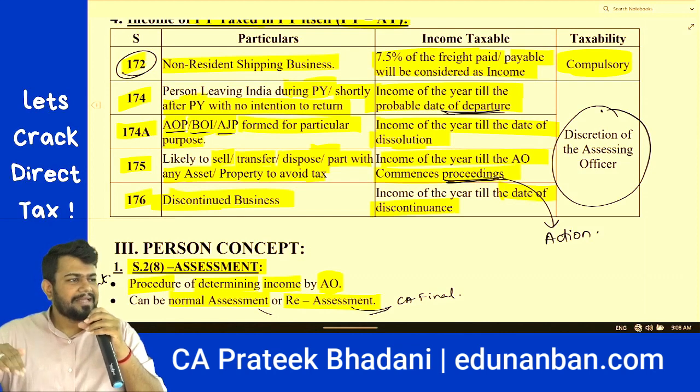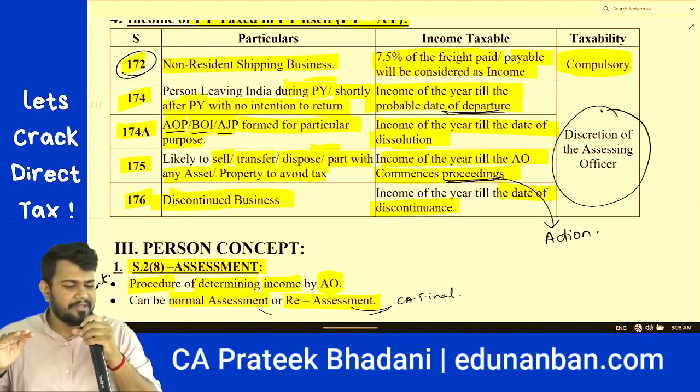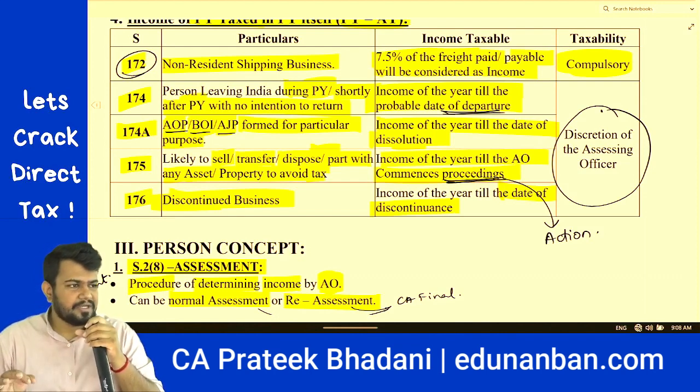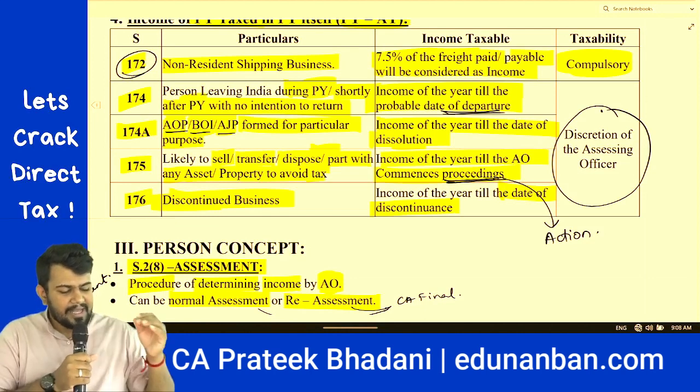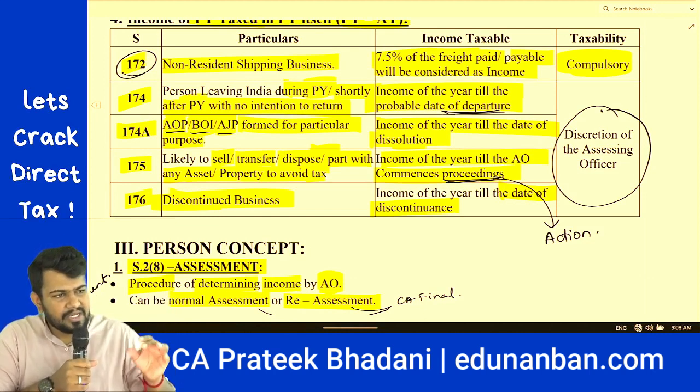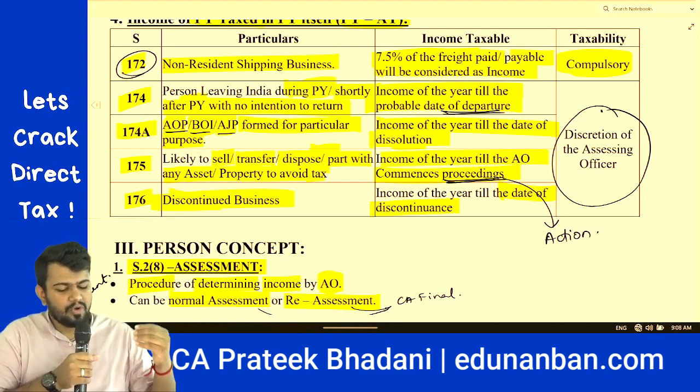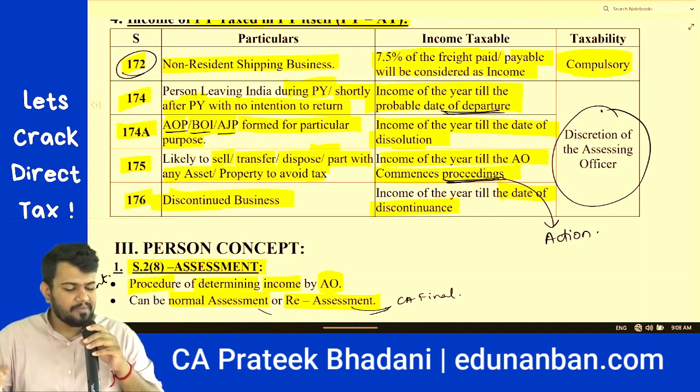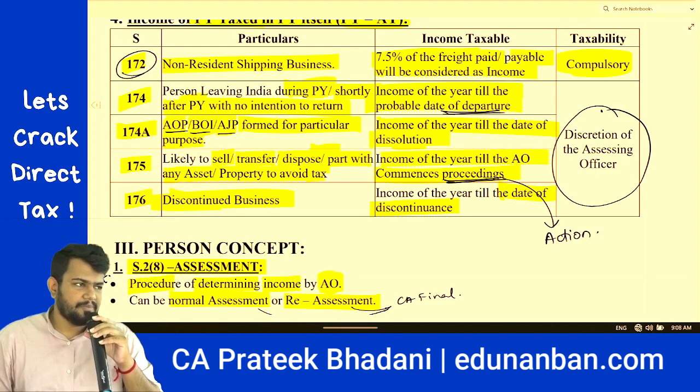It means what? Next year, April 1st week, they will leave, like that, with no intention to return back. In such case, assessing officer is having the discretion or the option to go to this person and tax the income of the year till his probable date of departure.